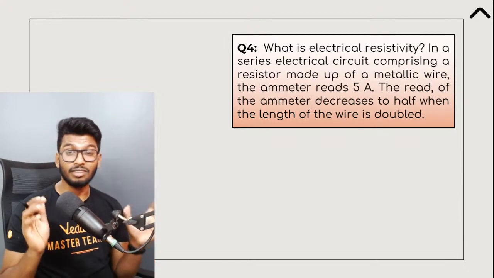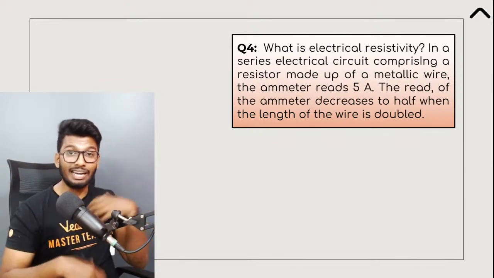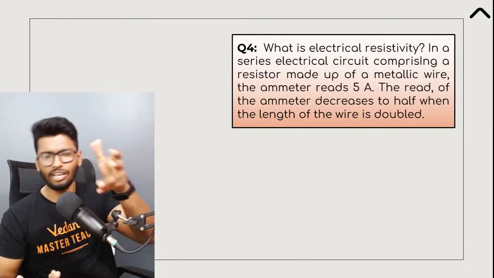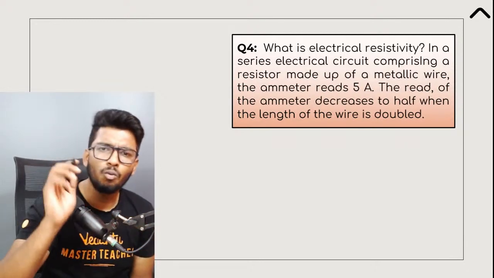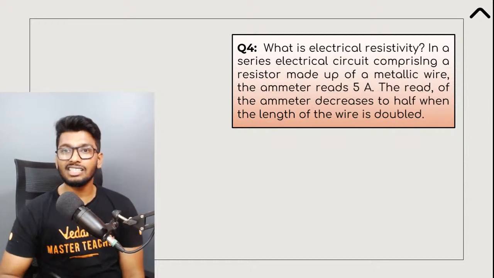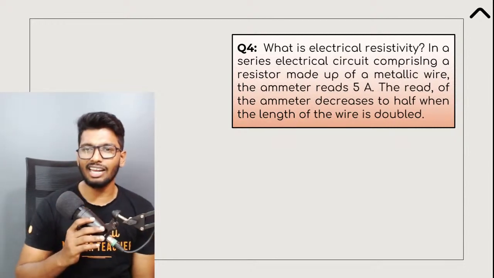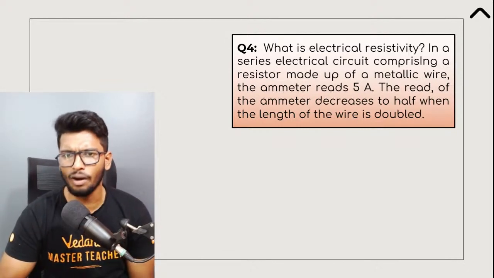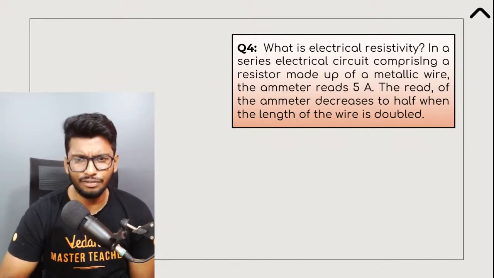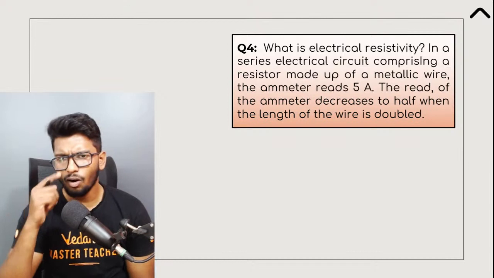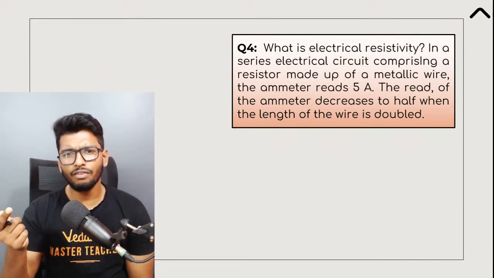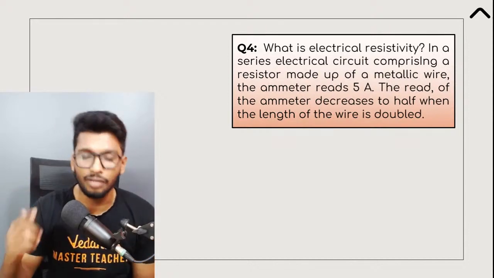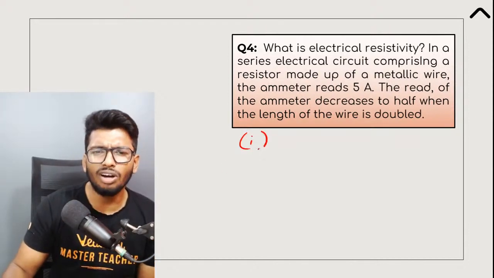Now again, like I told you guys, it's going to be a mix of both magnetism and electricity. So a few questions from electricity also we can expect. Here's one regarding the same. What is electrical resistivity? In a series electrical circuit comprising a resistor made up of a metallic wire, the ammeter reads 5 amperes. The reading of the ammeter decreases to half when the length of the wire is doubled. Why does that happen? First of all, tell me, what is resistivity?